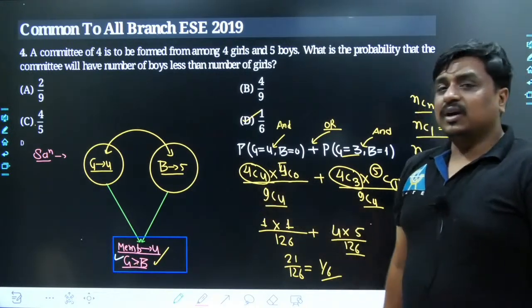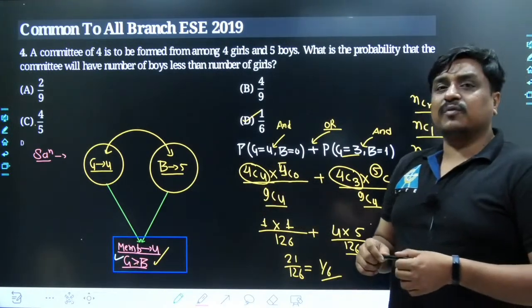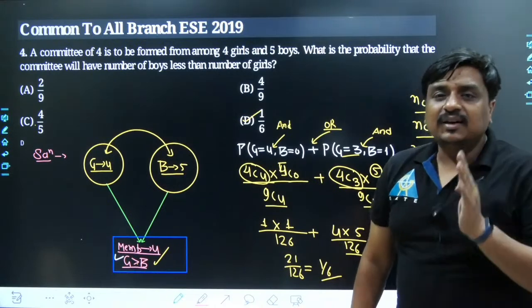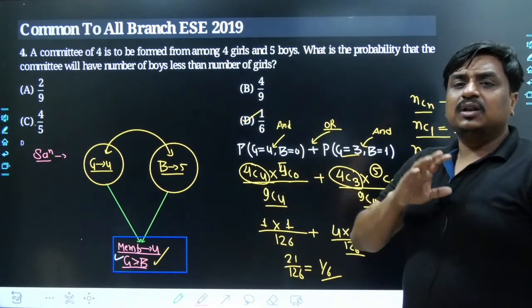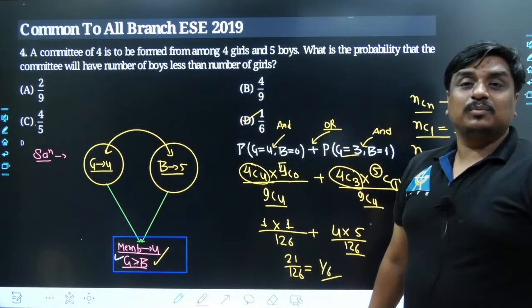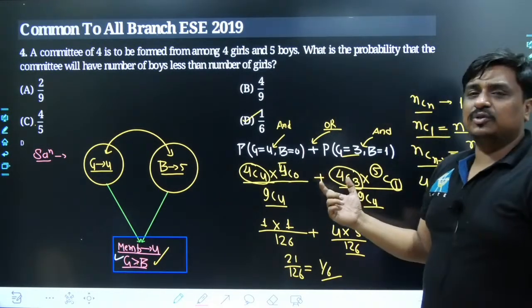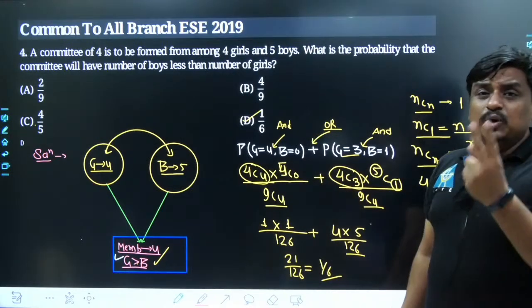We had to frame a committee which will consist of a total of 4 members, but along with this condition, one more condition has been specifically given. Within that committee, the number of girls would always exceed the number of boys. So how many ways is it possible? It's only possible in 2 different ways.